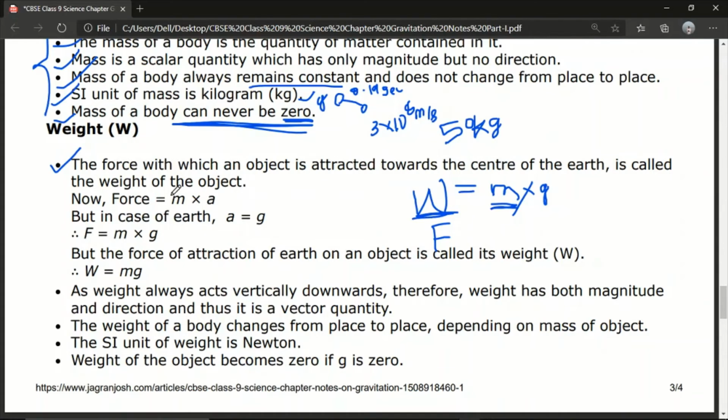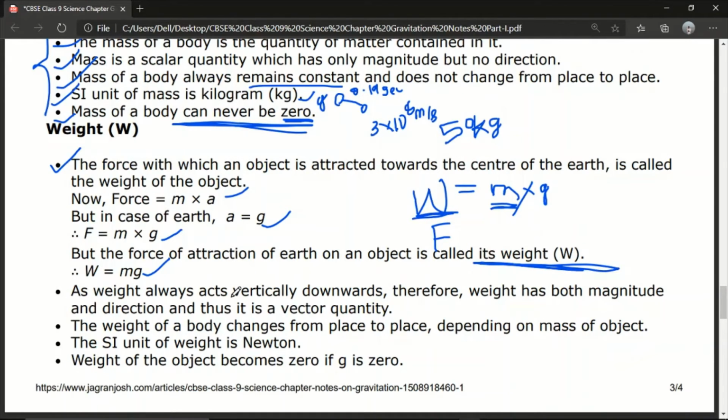As we know, force equals ma. If we replace a with g, the acceleration due to gravity, because wherever gravity acts you take g as the acceleration, so F is equal to mg. We know the force of attraction is also equal to weight. Force of attraction means weight. So W equals mg here.